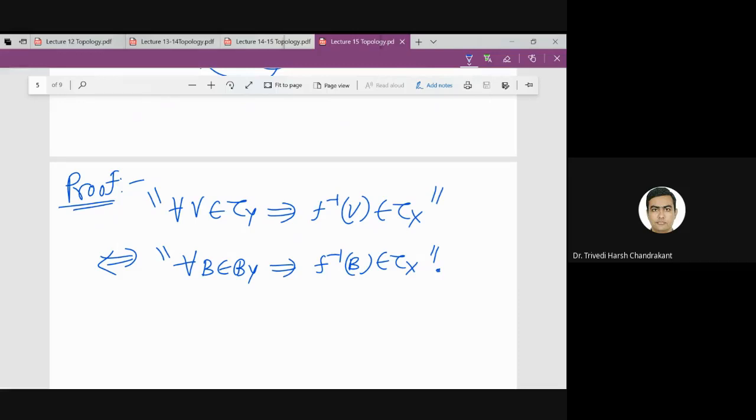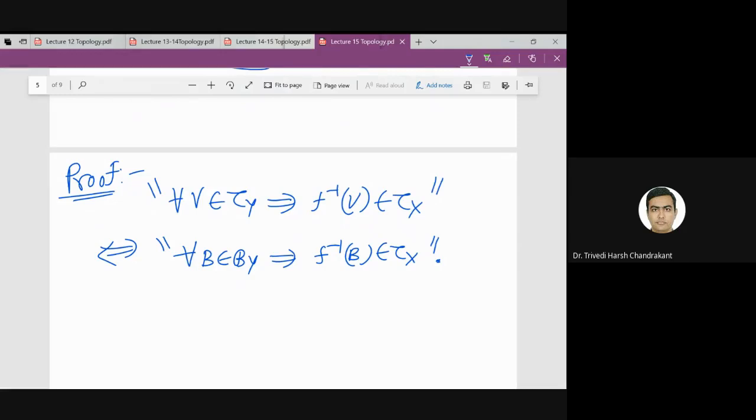So this basically we want to prove. So which part is simple? Second one, I guess. So let us see this part. If I assume this definition, can I say that the second definition follows from the first definition? It follows because we know that every basis element is open, right?